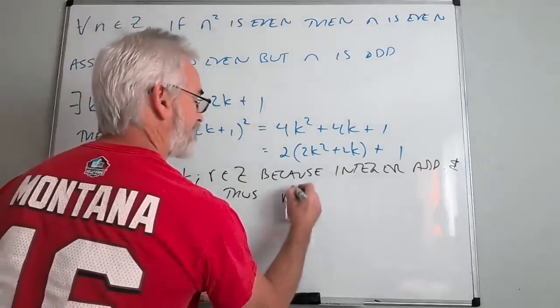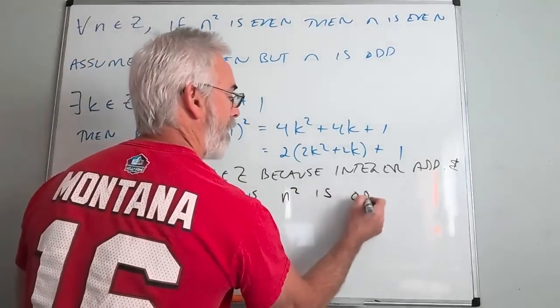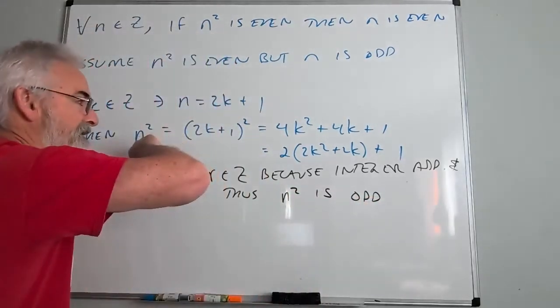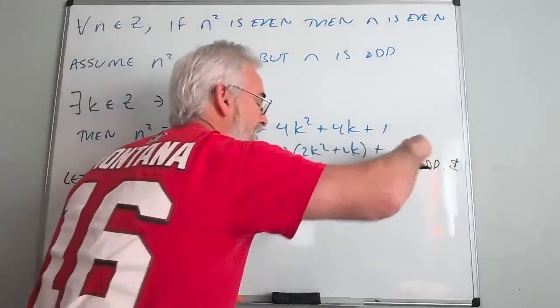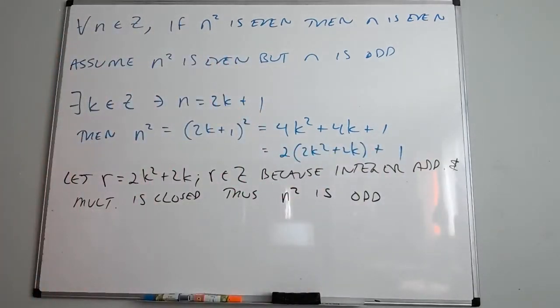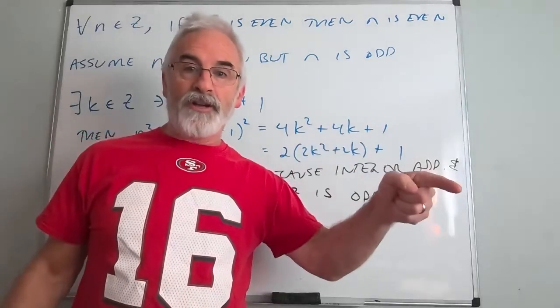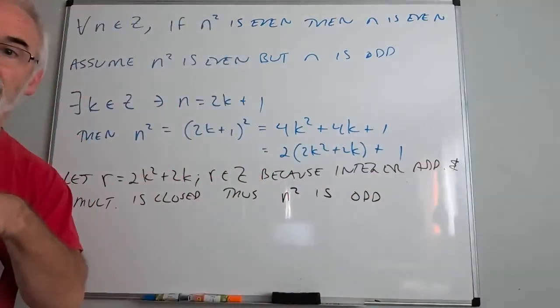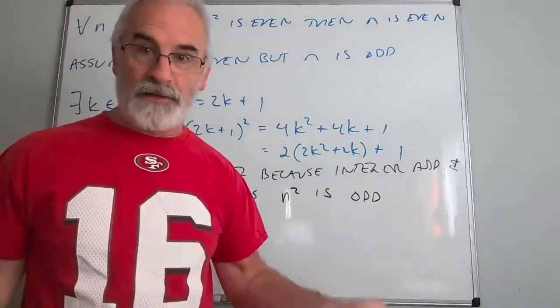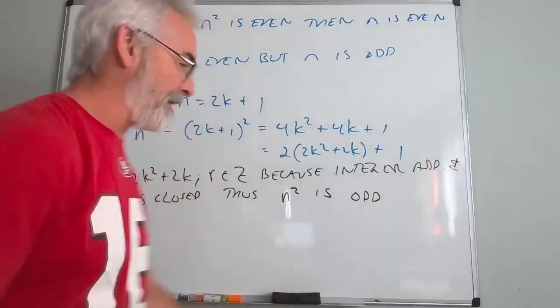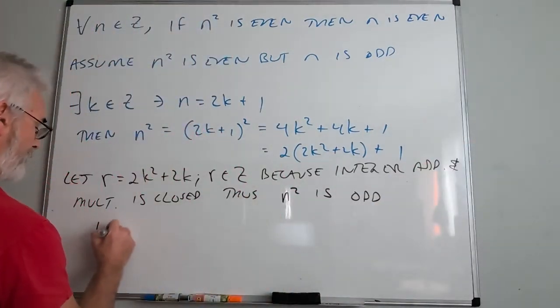Thus n squared is odd. Why? Because I just did n squared and I got something that was odd. But I'm starting with the assumption that n squared is even. So having n be odd contradicts that n squared is even. Therefore, n cannot be odd. So we have a contradiction.